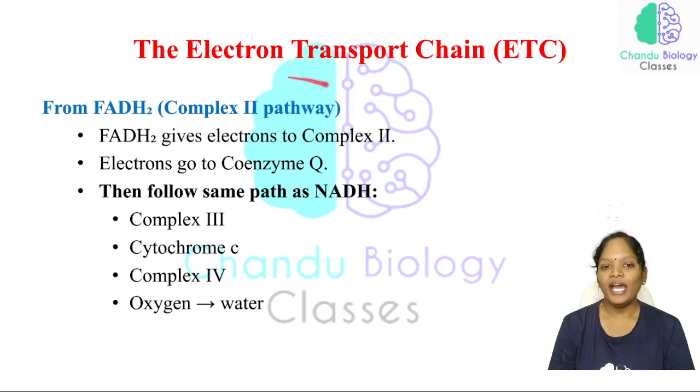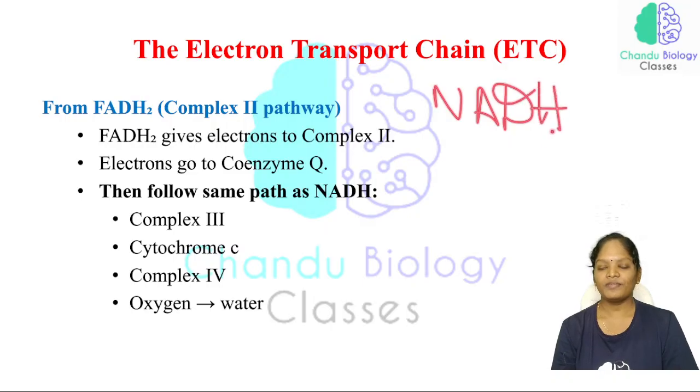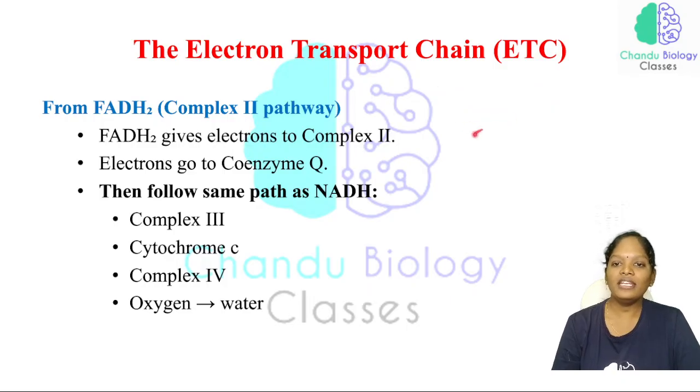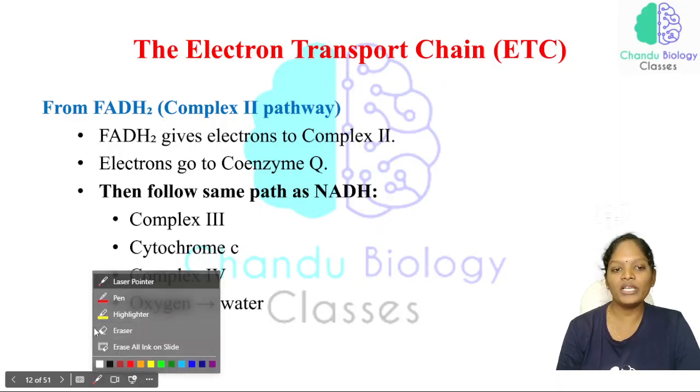See, now who is the donor of electrons to complex 1? That is nothing but NADH. Now who is the donor of electrons to complex 2? That will be FADH₂, no doubt about that. Now the electrons from complex 2 are again taken by coenzyme Q, ubiquinone, and then follow the same path as the NADH. Very important: we have two pathways, the complex 1 pathway and the complex 2 pathway.